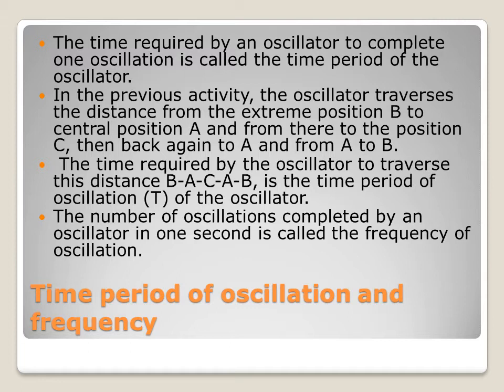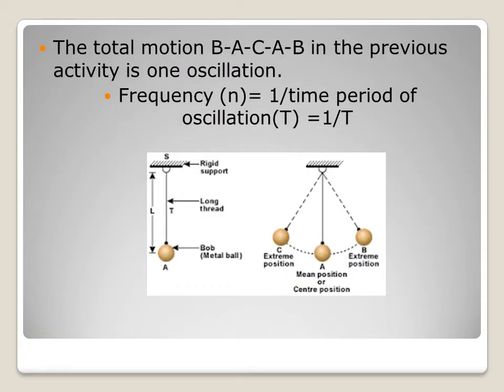The number of oscillations completed by an oscillator in 1 second is called the frequency of oscillation. Total motion BACAB in the previous activity is 1 oscillation. Frequency N is equal to 1 divided by the time period of oscillation T, that is, N = 1/T.